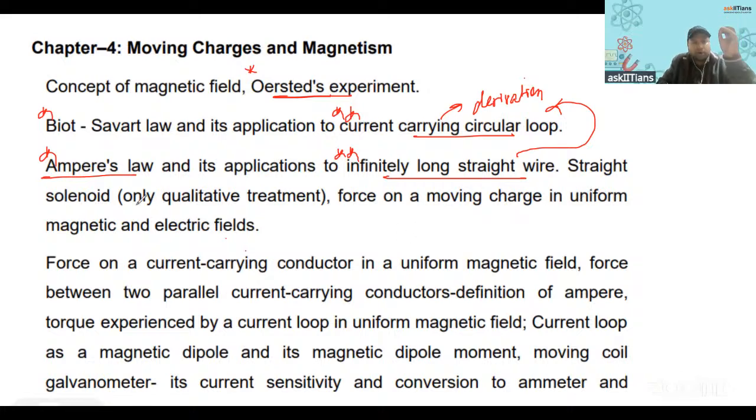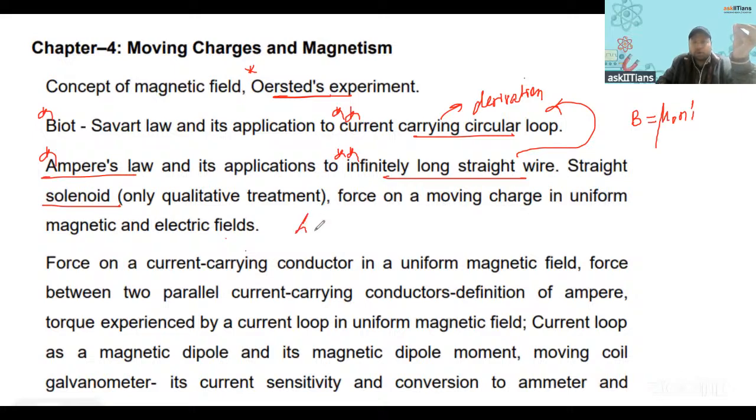Then we have solenoid. In solenoid, there's no need to learn the derivation of the magnetic field. Only qualitative treatment is written, right? So for solenoid, you just need to remember the formula, which is B equal to mu naught n I, right? Then we have force on a moving charge in uniform magnetic and electric fields.